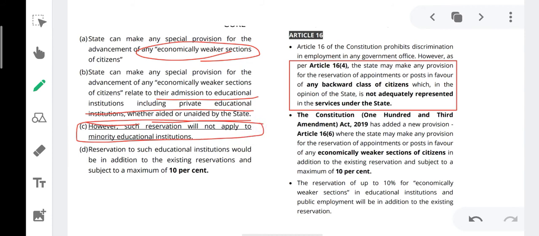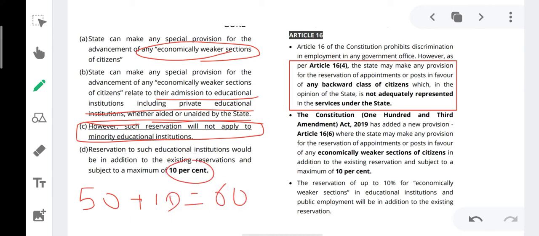Reservation to such educational institution would be in addition to existing reservation and subject to a maximum of 10%. That is, already there is 50% reservation and there will be additional 10% reservation. So total reservation will be 60%.